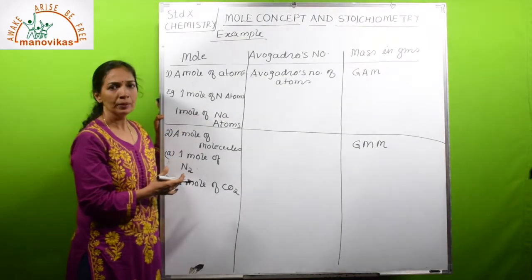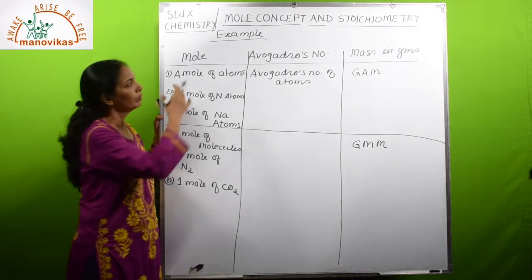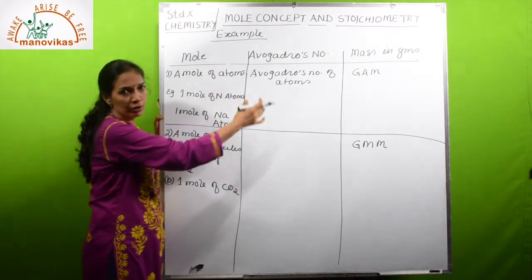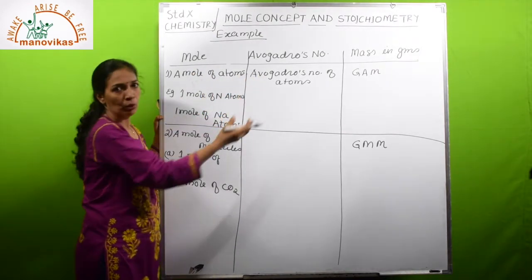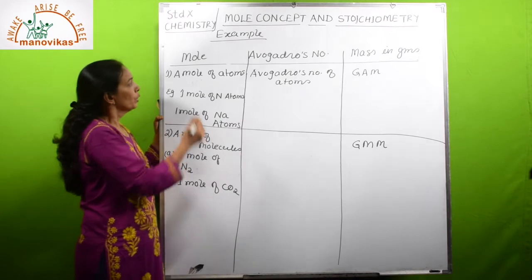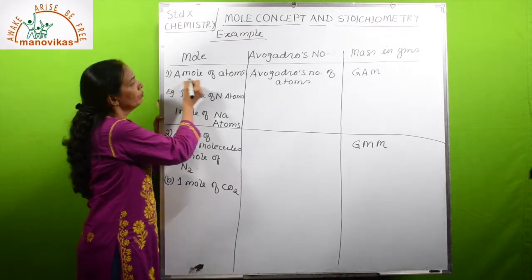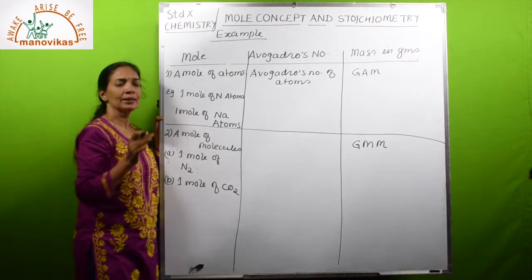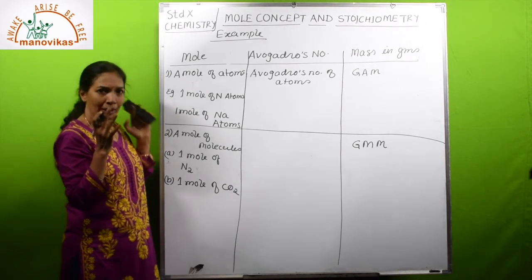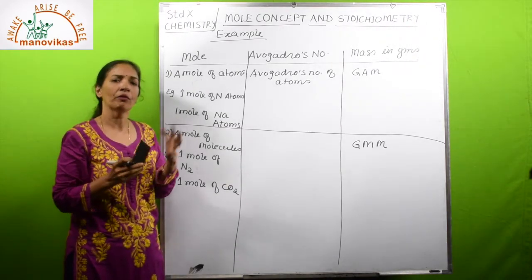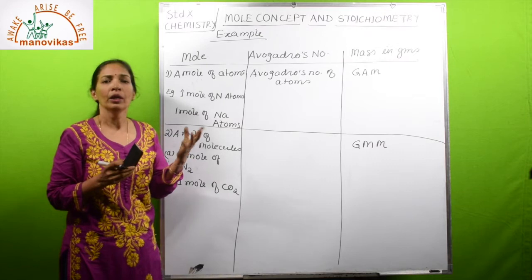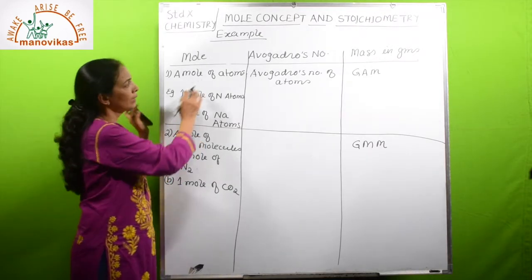Some examples to understand the relation between mole and Avogadro number and gram atomic mass or molecular mass. So let us take 1 mole of atoms. As I said, mole means a quantity which can be the number of atoms or molecules or any ions. So let us start with atoms.